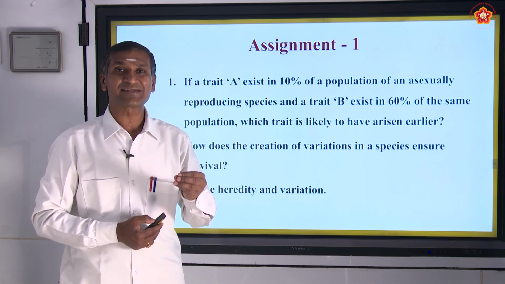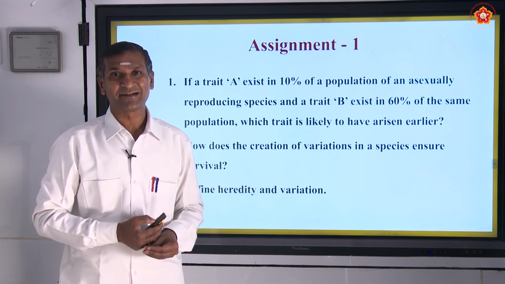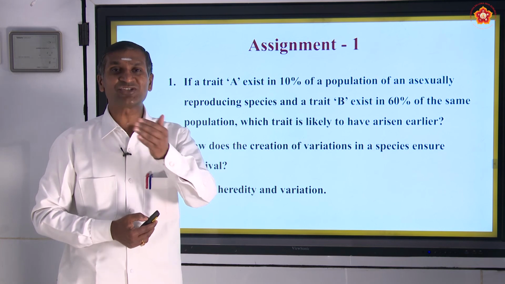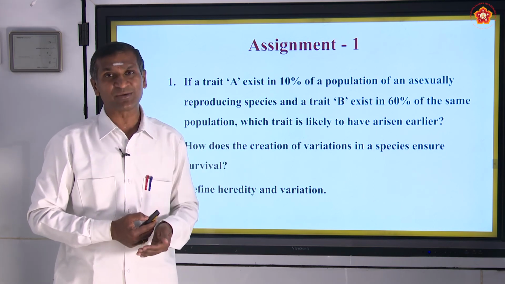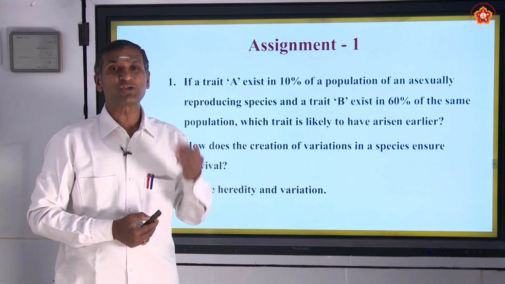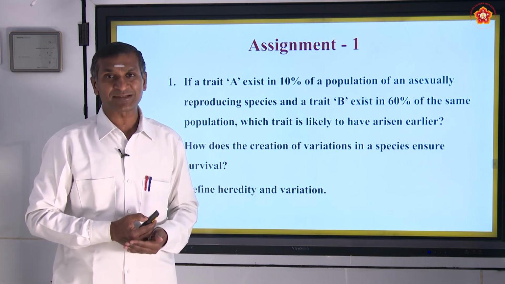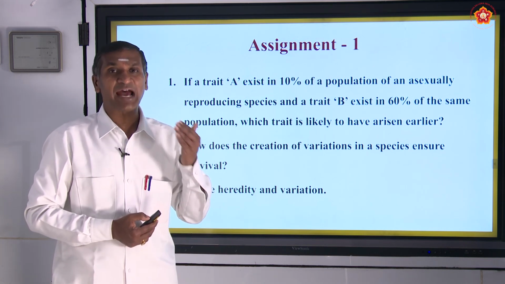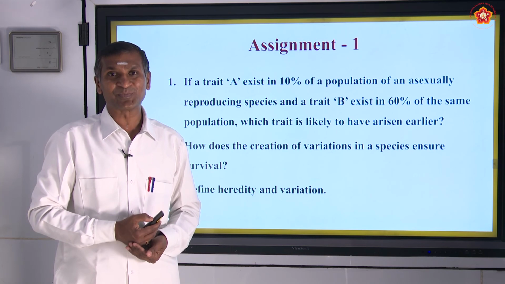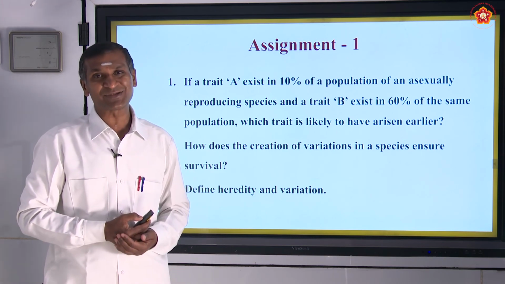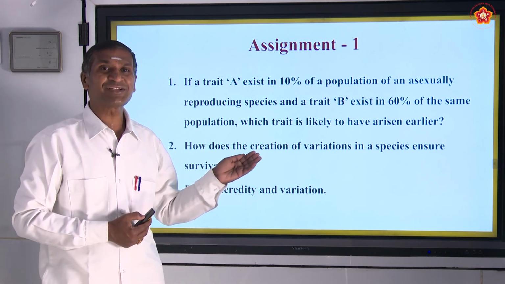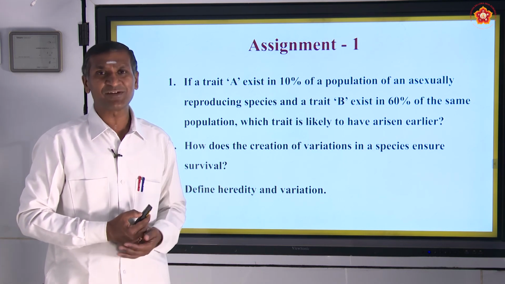That we call survival of the fittest. Whatever changes are created in our surroundings, we should be capable of adjusting to them and also changing our attitudes. Only then is it possible to survive. The variations are mainly meant for survival only.